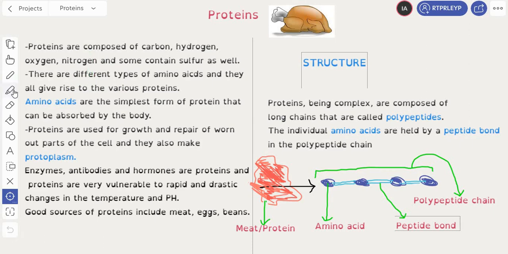So I'm going to highlight it for you guys so that I can emphasize that this is quite important. Some students don't write nitrogen and you won't get the mark. And some proteins contain sulfur as well.